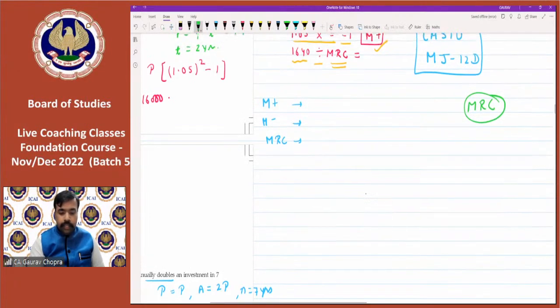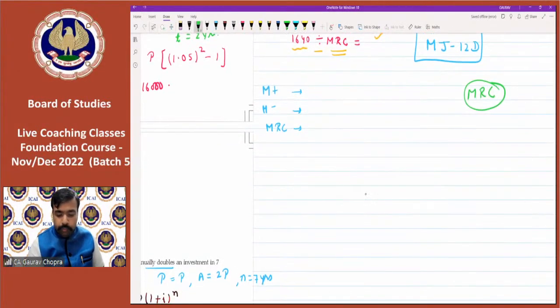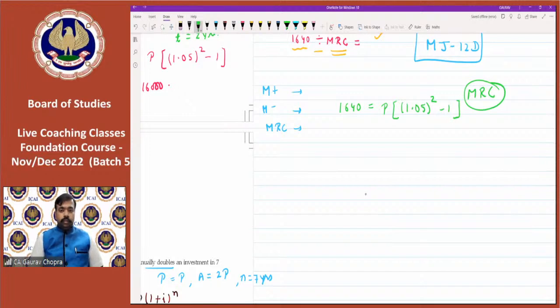Then let us solve that question once again. We were having 1640 as the interest, then principal times 1.05 to the power of 2 minus 1. And now we have to calculate the principal. We have to calculate the power 2 first.